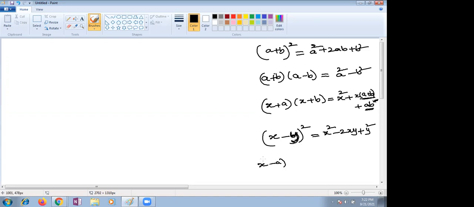So x minus a into x minus b, who will give this? Please raise your hand. Yes, children, who will give this? I can see one student, Manideep, very good. What about Abhinav, Ayush, Bhavya, Divyesh? Why only Manideep is raising hand? Yes, Manideep. Instead of plus a and plus b, we are taking minus a and minus b.